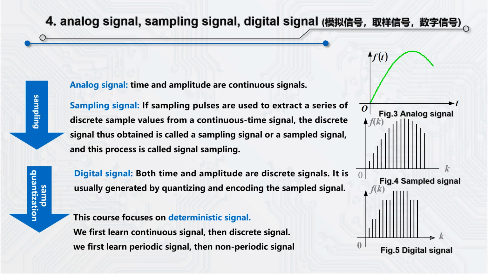Next, let's learn analog signal. Analog signal refers to a signal with continuous time and amplitude. Well, what is sampling signal?